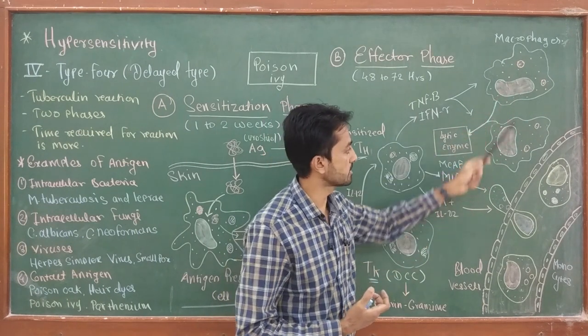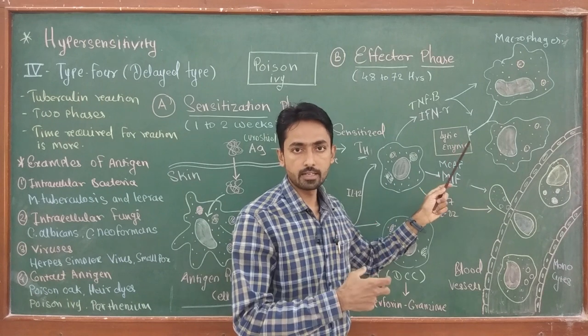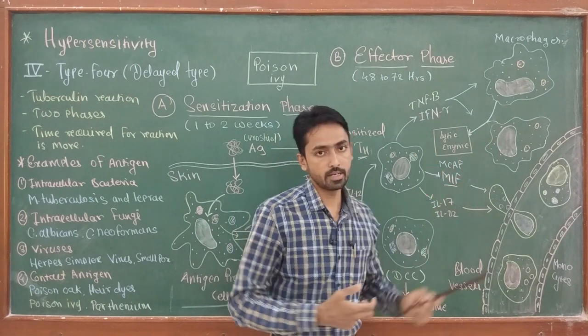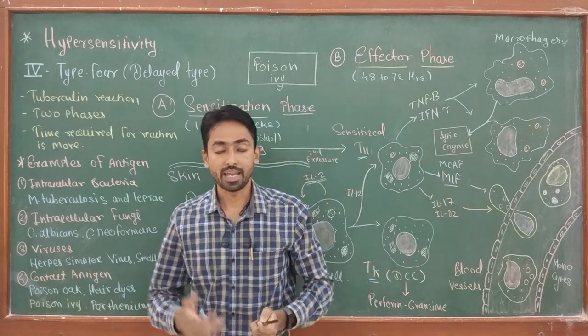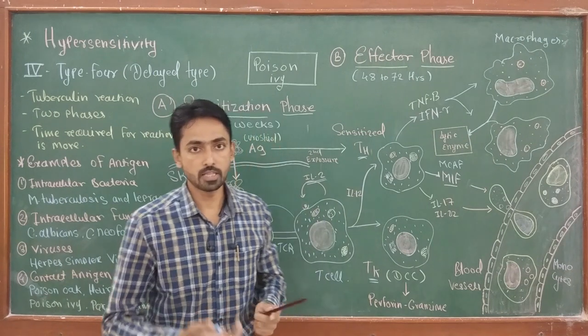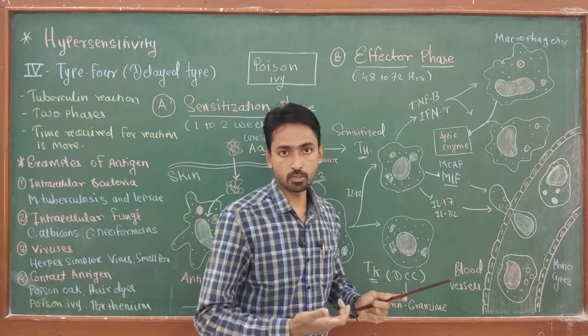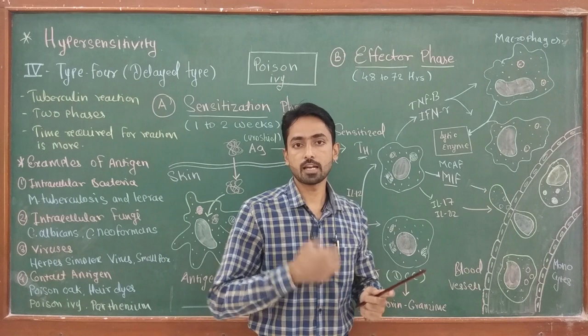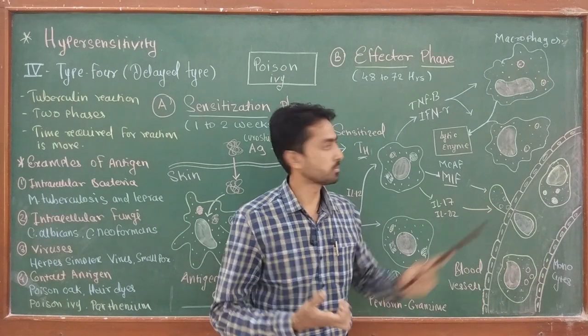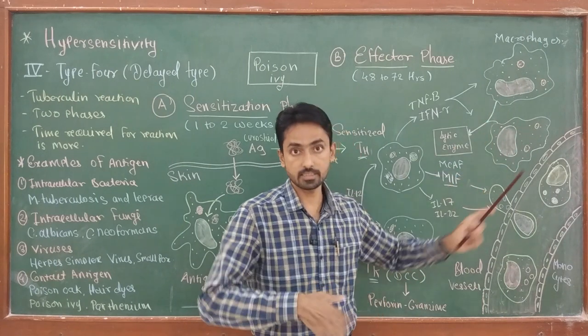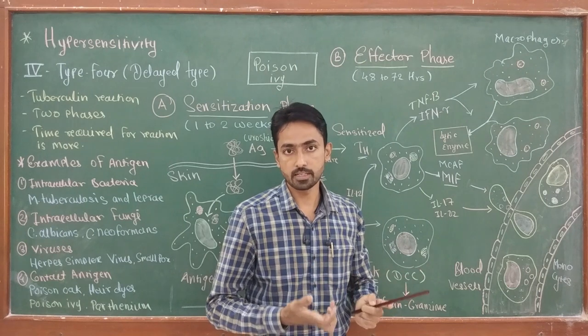And once these macrophages come to the site, due to these cytokines, macrophages show excessive activity. That means they show excessive phagocytosis reactions, and they express a large quantity of MHC class 2 molecules, so now these macrophages can themselves act as antigen presenting cells.